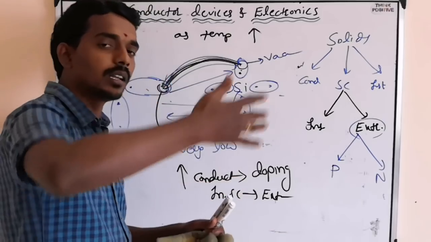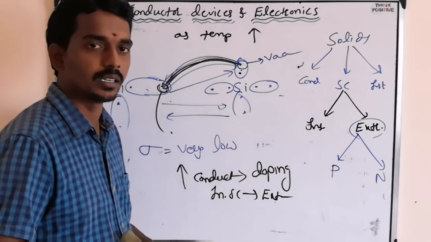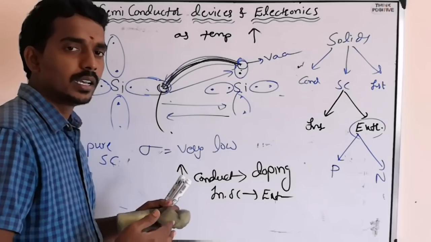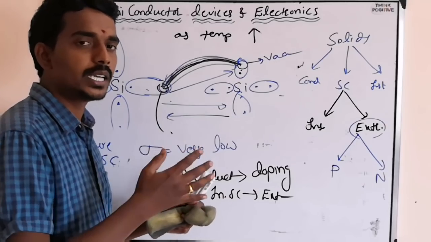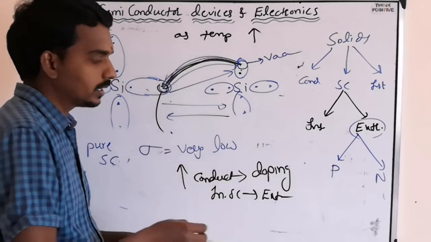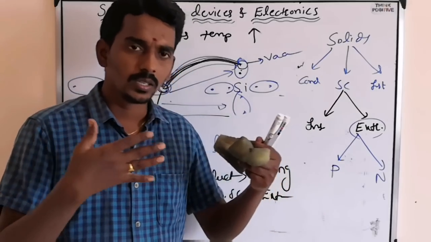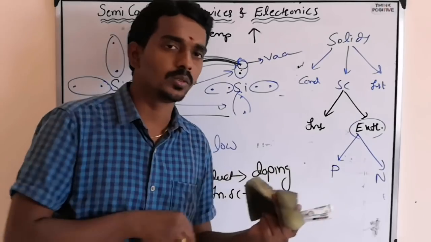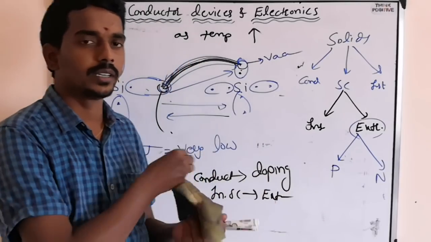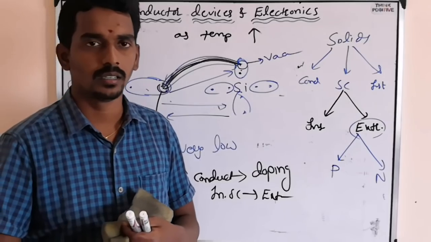That's why it is called extrinsic semiconductor. That process happens because of mixing of some other elements, and that's why it is called doping. So doping is nothing but adding something to the intrinsic semiconductor.